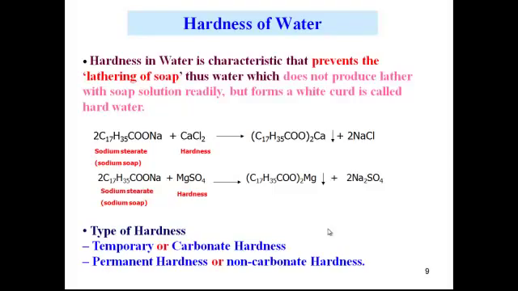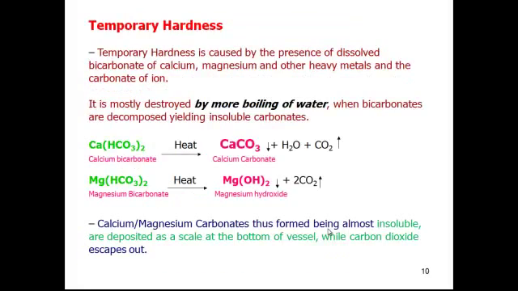Here we have two different types of hard water: temporary hard water and permanent hard water. What is the difference between temporary and permanent? Temporary is called carbonate hardness, and permanent is non-carbonate hardness. Temporary is temporary, so we can find a solution for it. So how can we find a solution for temporary hardness?